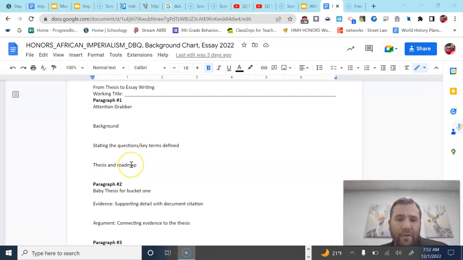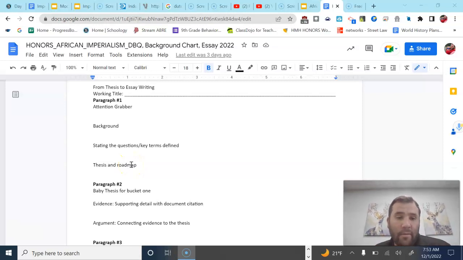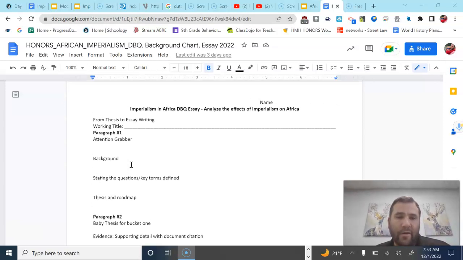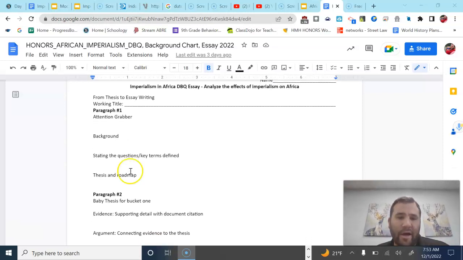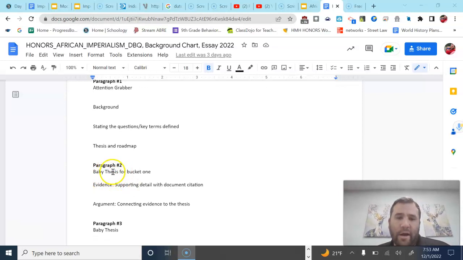And then your thesis should be about one line, one sentence describing your thoughts on this idea of the effects of imperialism on Africa. And then the roadmap is just your three things that you're trying to say, your 3 points that you're going to make. Paragraph two, again, that's your first idea, whatever it might be. Hey, it was positive towards the economic things, or it was negative because of the loss of land.